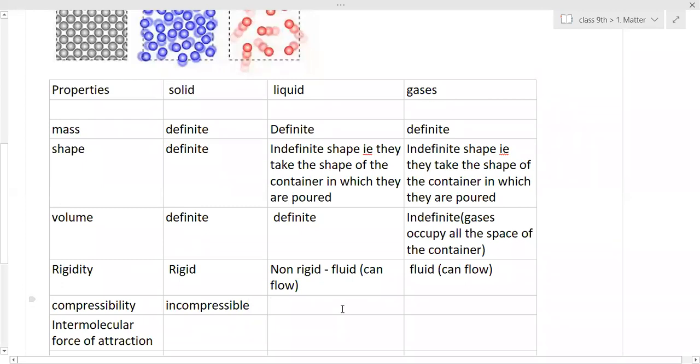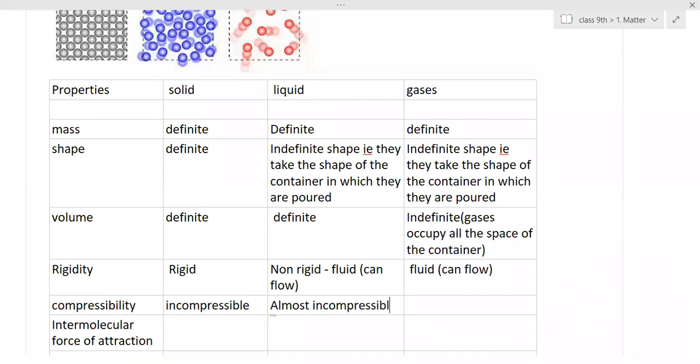Liquids are almost incompressible. To some extent, about 0.01%, they can be compressed. I will explain how. Almost incompressible, I will write first. Compressibility means pressing or squeezing something into the smallest space possible. Solids we cannot press at all. Is it possible to press a pen and make it shorter? No, that is not possible.